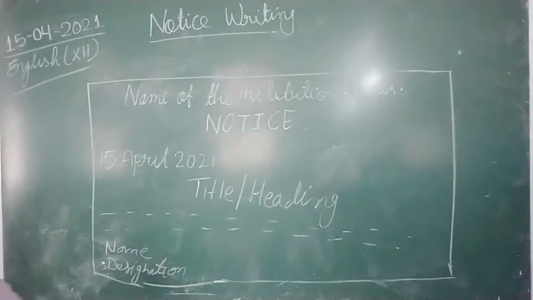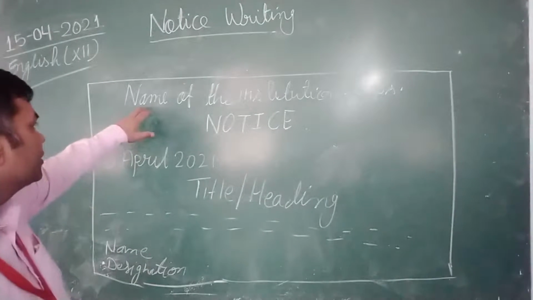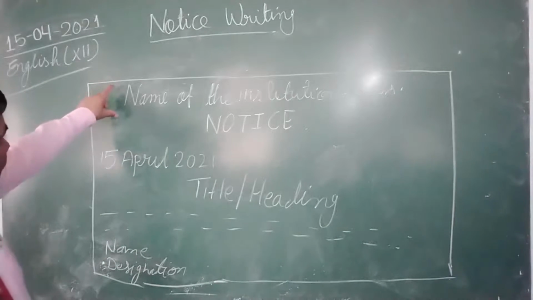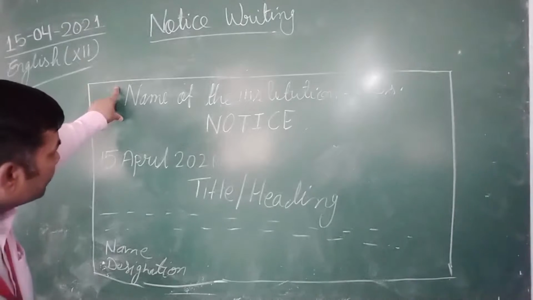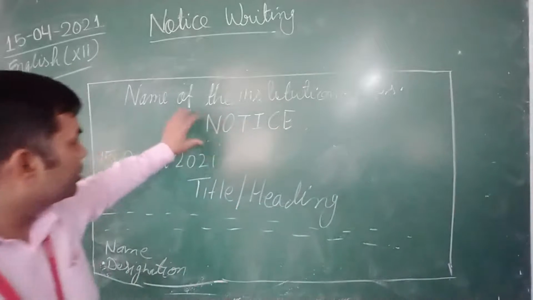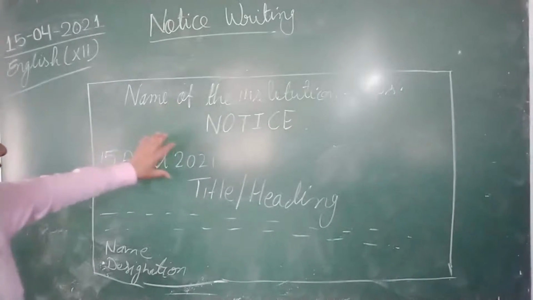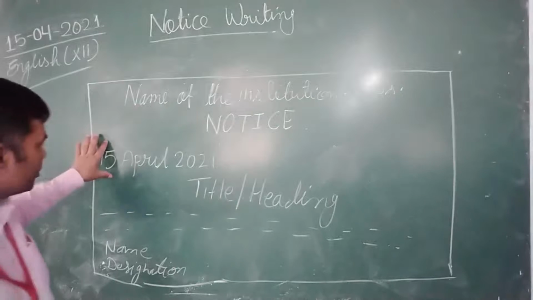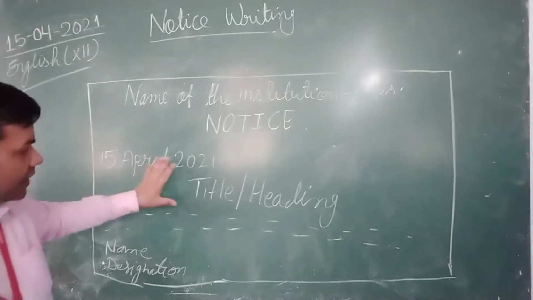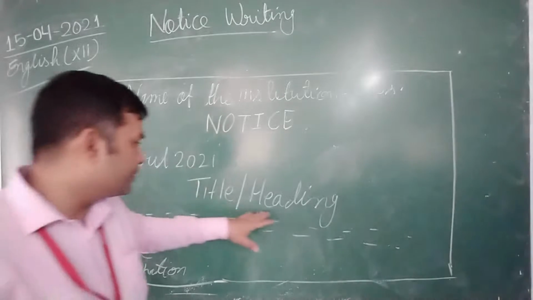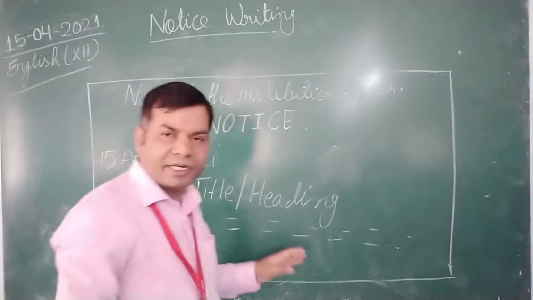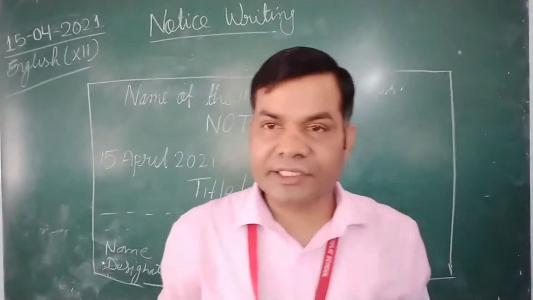So once again, let us go through the format of writing the notice. First, you should write the name of the institution. It should be in capital letters. Then the word notice, and after the word notice, the date should be written on the left hand side. Then the title or heading; you can capitalize the first letter of the title or heading, or you can write the whole title or heading in capital letters.